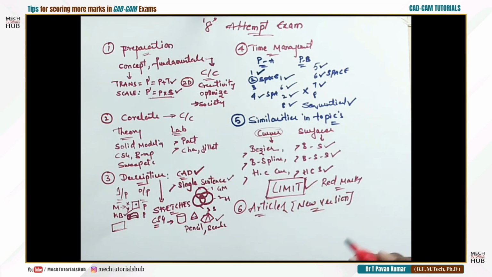Most of your academic syllabus deals with AutoCAD, but now the technology is far away from AutoCAD. We are working on 3D modeling software like Creo, Unigraphics, SolidWorks, CATIA. So you need to go through different new articles where you get an idea about how the society is, what different software are under usage, how CAD CAM is affecting the design part, or what is the role of CAD CAM in an automobile company, in an aerospace company, in a core mechanical company, or in any other company.